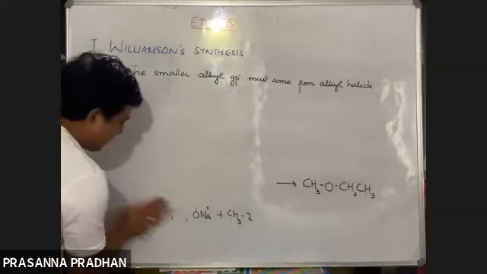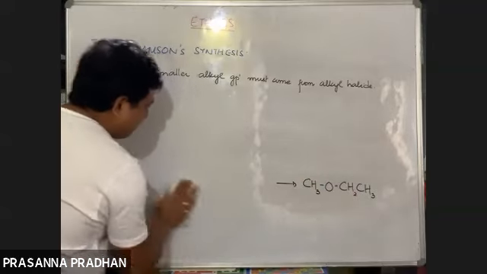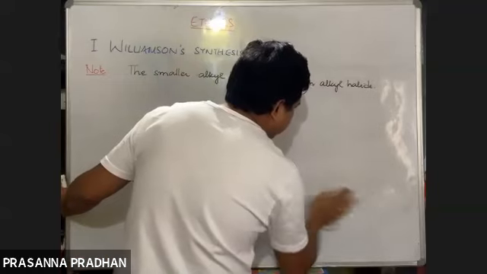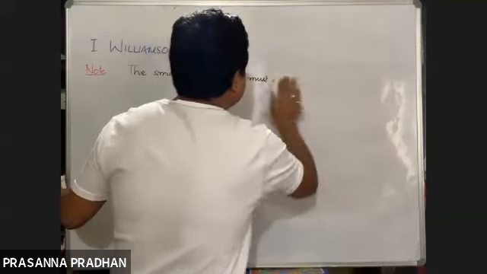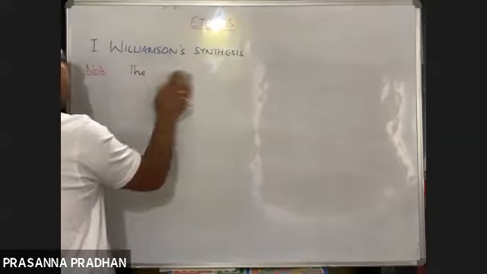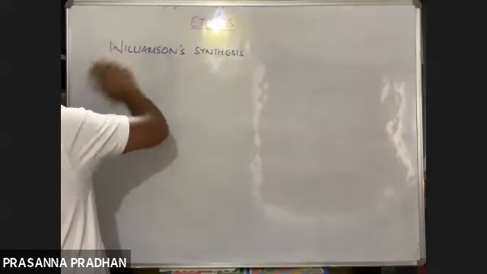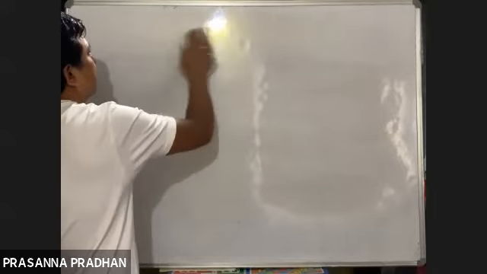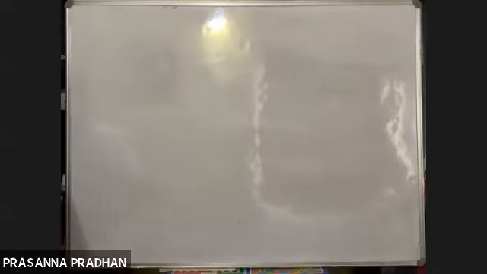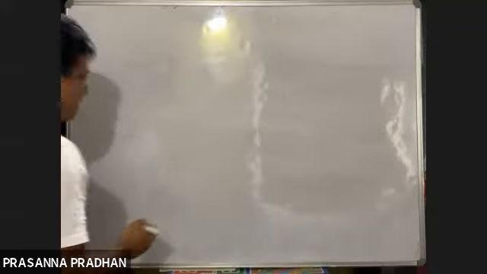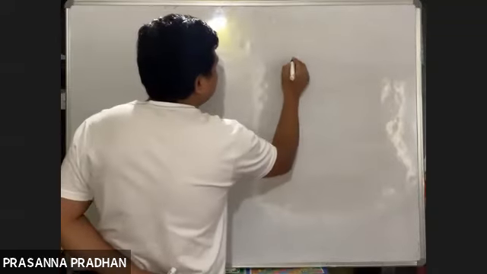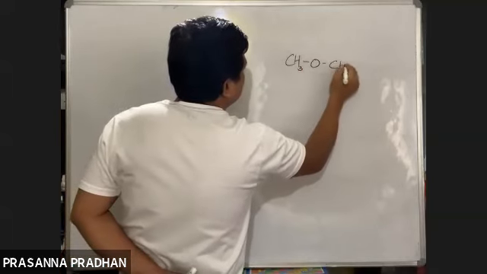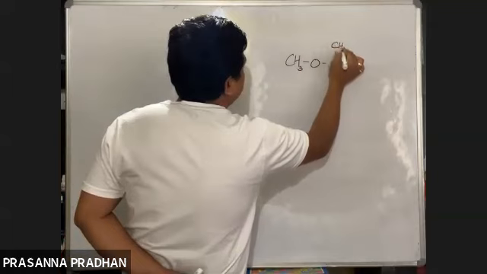Now what am I going to do? I'm going to give you the ethers, and you select the appropriate reagents. How will you prepare the following by using Williamson synthesis? For example, number one: how are you going to prepare this?